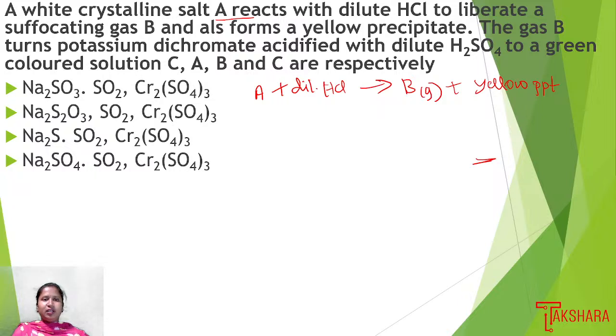The gas B turns potassium dichromate acidified with dilute H2SO4